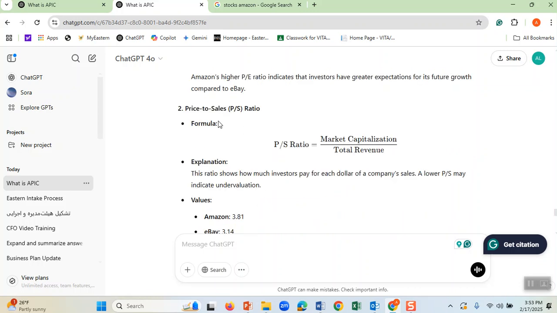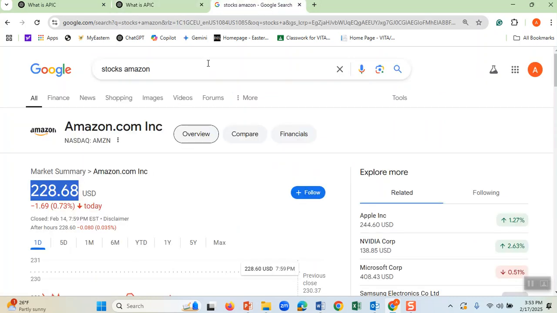Now we have another ratio: market capitalization to total revenues. Market capitalization is that, imagine Amazon's each stock is 228. If we have 1 million shares of Amazon, we multiply 1 million by 228, and it becomes $228 million.